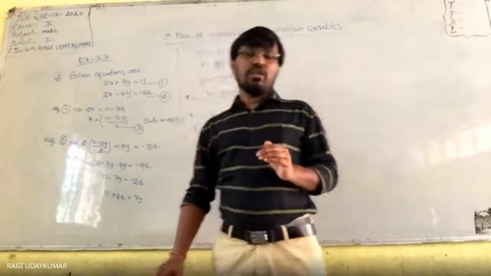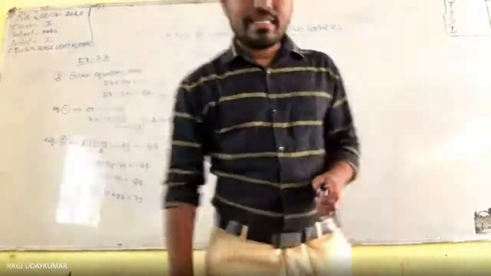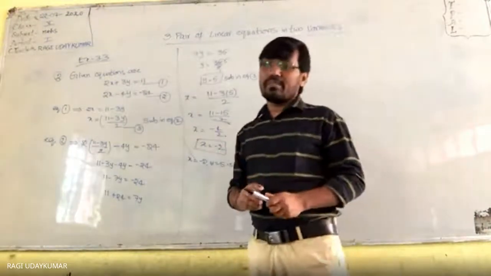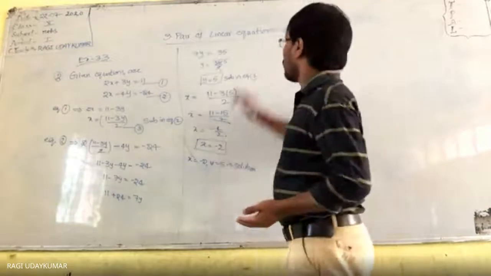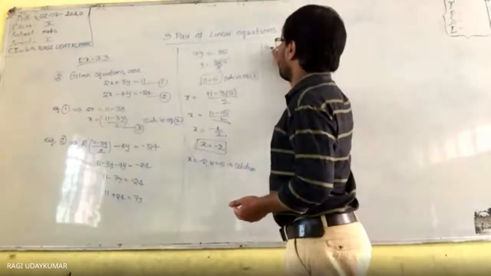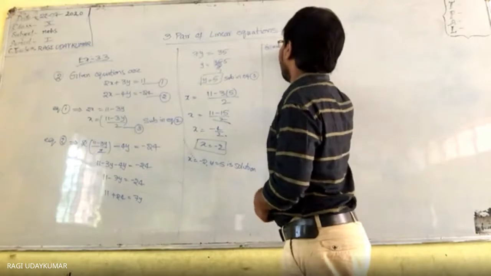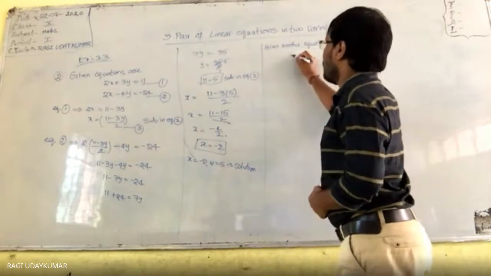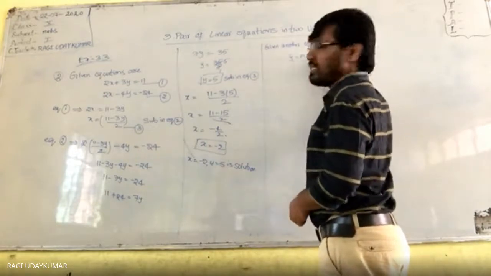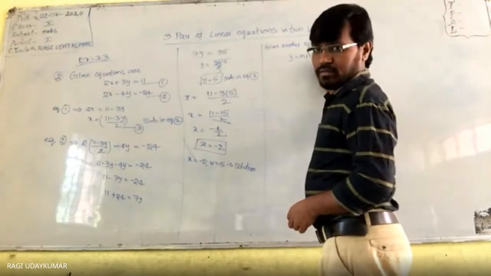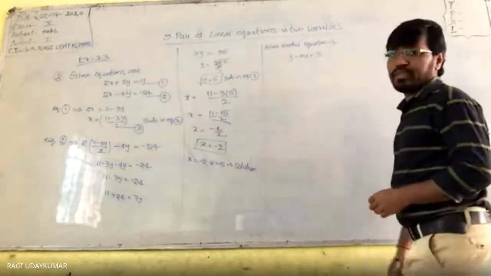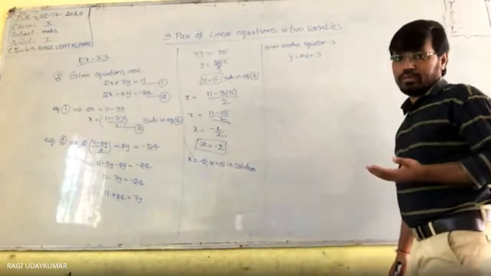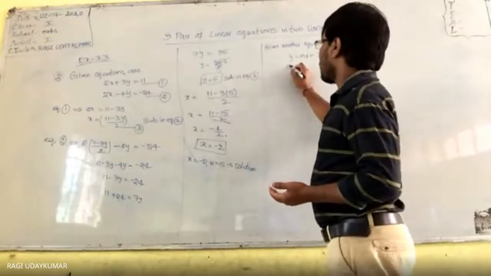So now the question is given to you: find the value of m for which y is equals to mx plus 3. In this, only the x and y values are to be taken. So given another equation, y is equals to mx plus 3. In this, x and y values are to be substituted and we have to find the m value. So y value is what here? Y is equals to 5.